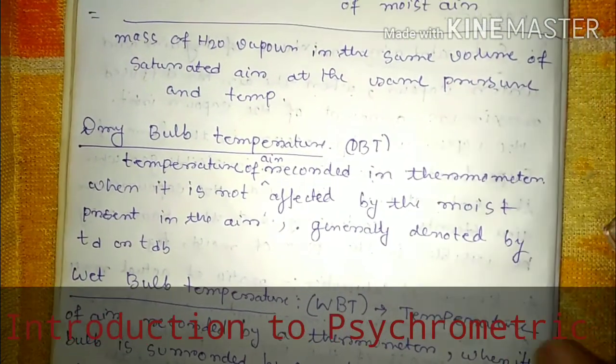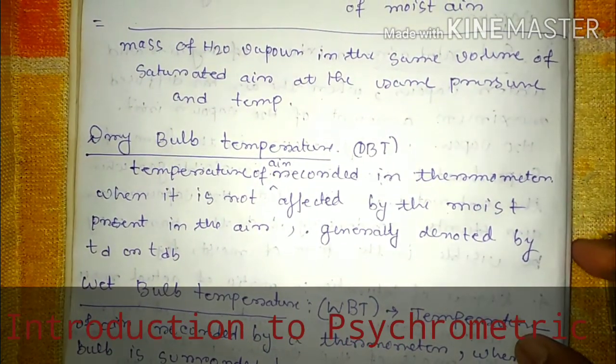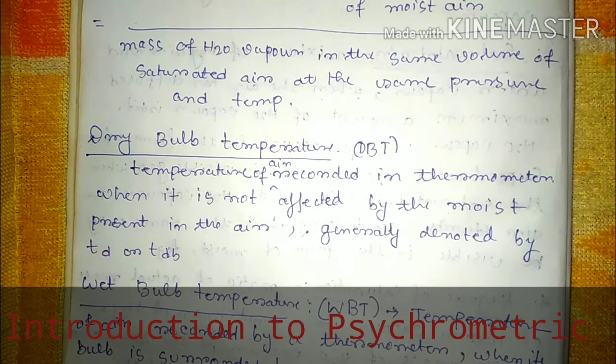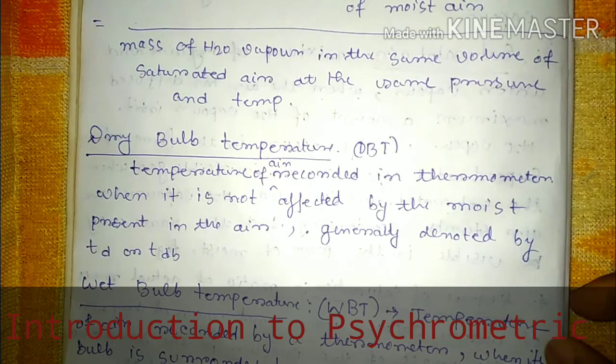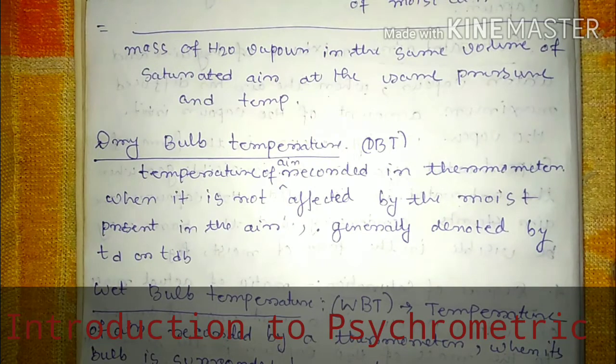Now the next important thing is dry bulb temperature and wet bulb temperature. What is dry bulb temperature? Dry bulb temperature is basically the ambient temperature, normally the atmospheric temperature, as you can say.